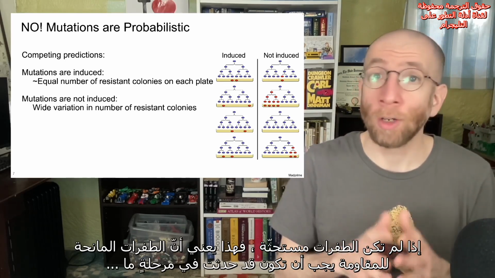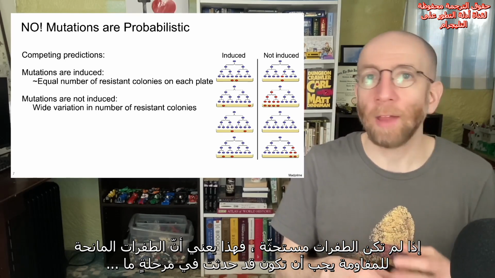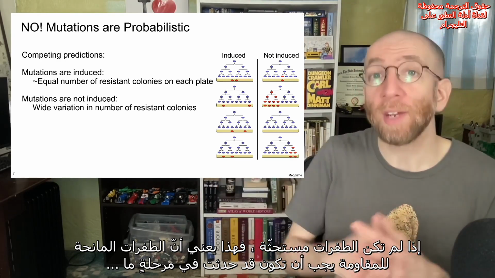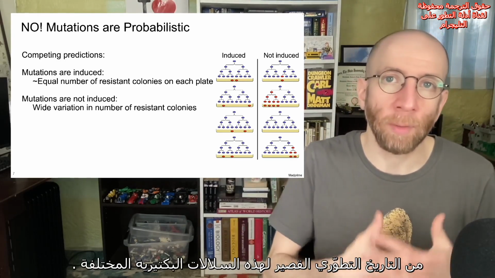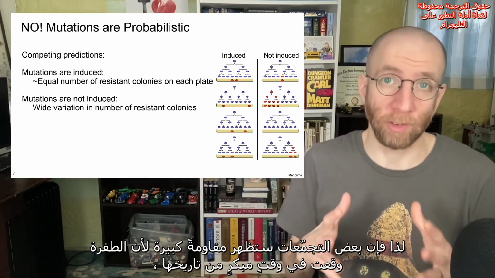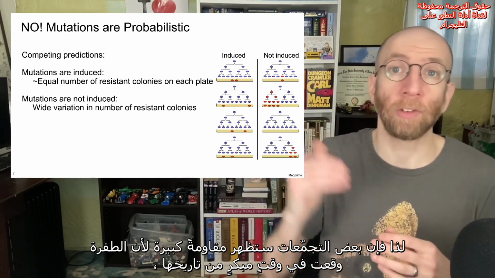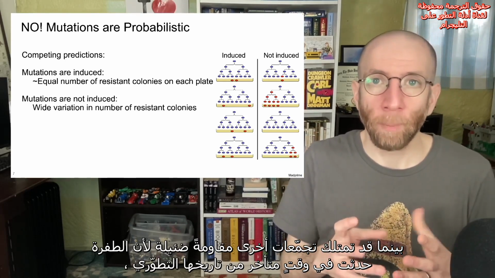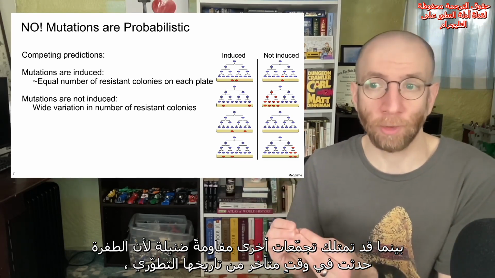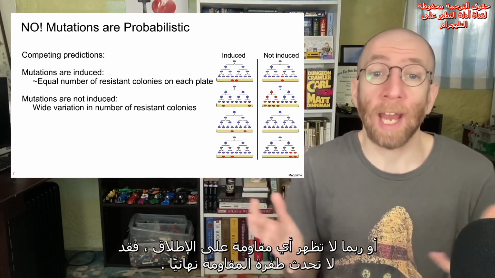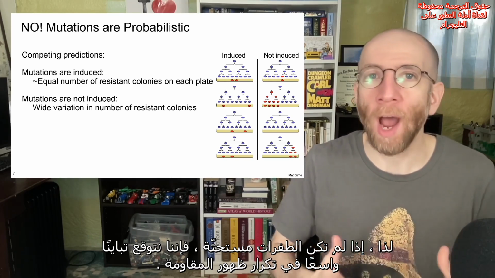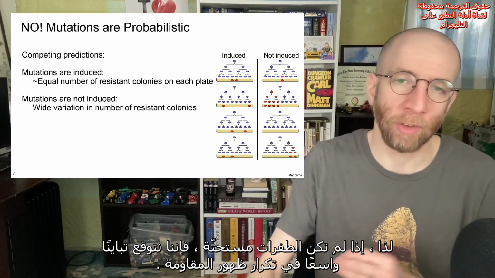If the mutations are not induced, that means that the mutations that confer resistance must have occurred somewhere in the brief evolutionary history of these different bacterial lineages. So some populations are going to have a lot of resistance because the mutation occurred early in its history. Some populations might have very little because the resistance mutation occurred very late in its evolutionary history, or maybe not at all. Maybe there won't be any resistance at all. So if the mutations are not induced, we expect a wide variation in the frequency of resistance.